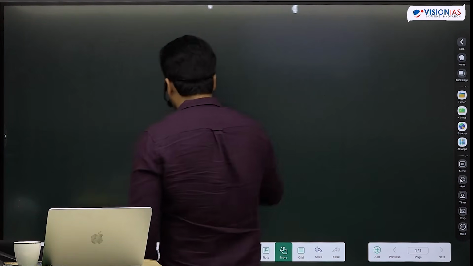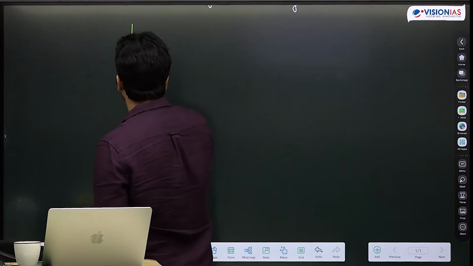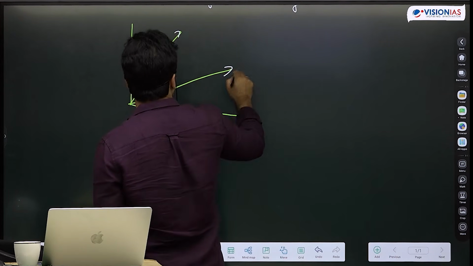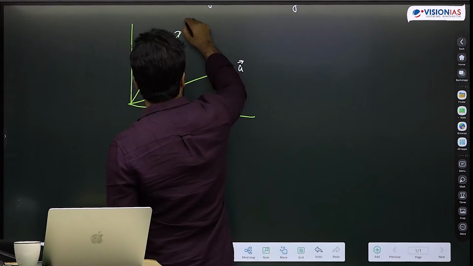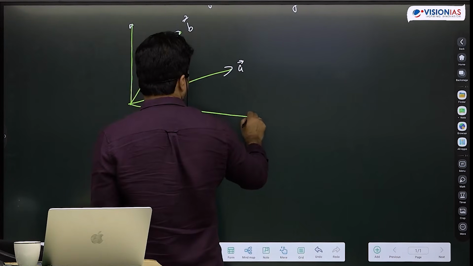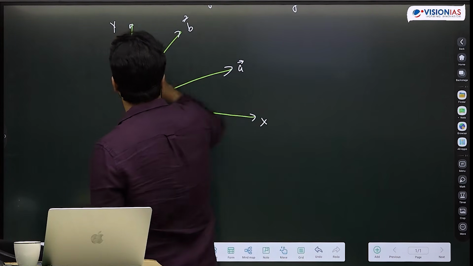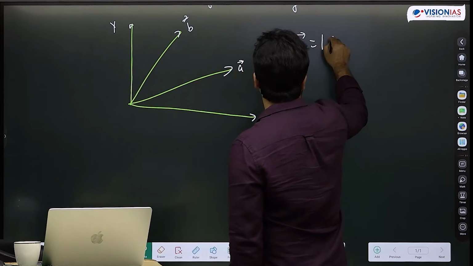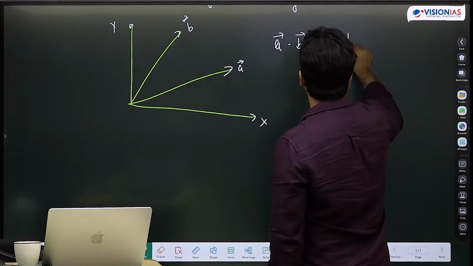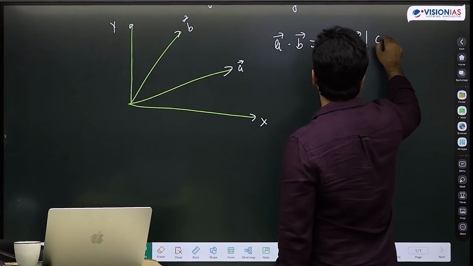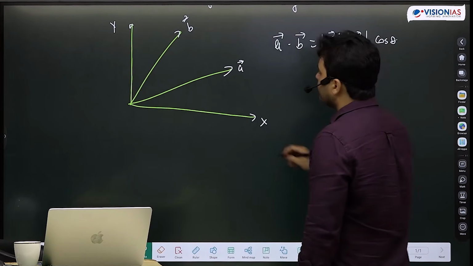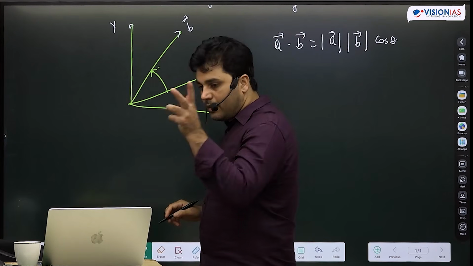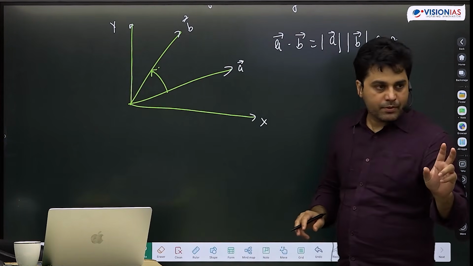Of course we know that for two vectors a and b, I get mod a, mod b, and cos theta, which has been measured by the standard rule how we measure angle between two vectors, right?